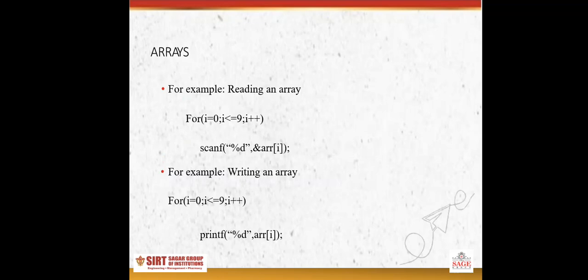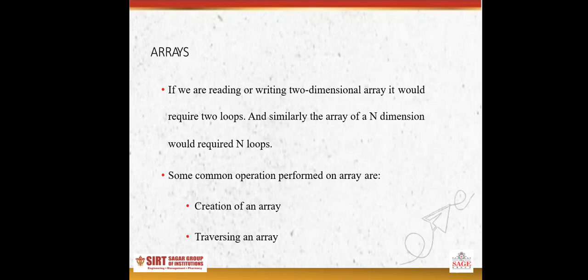For example, writing of array: for loop i equals 0, i less than or equal to 9, i plus plus, printf("%d", arr[i]). If we are reading or writing a two-dimensional array, it would require two loops. And similarly, an array of n dimensions would require n loops.